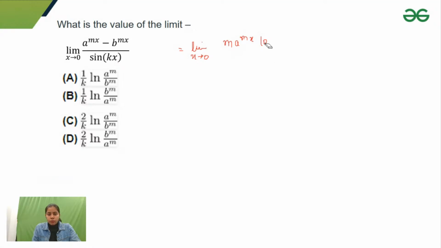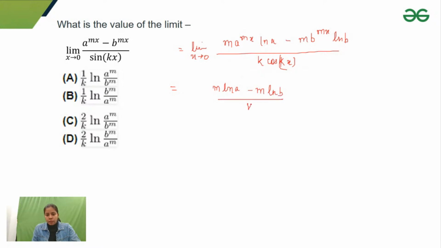Instead of log, I'll write down ln. It becomes ln a minus m b to the power mx ln b, and the differentiation of sin kx would be k cos kx. Now, if I put x equals 0 here, what would I get? m ln a minus m ln b upon k.